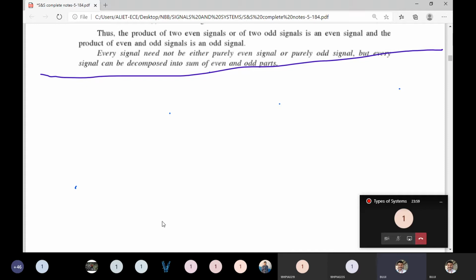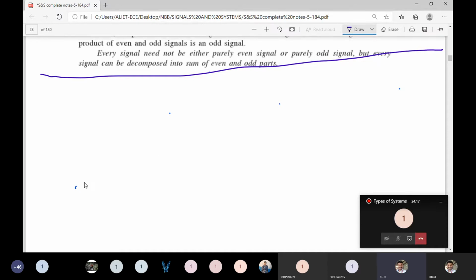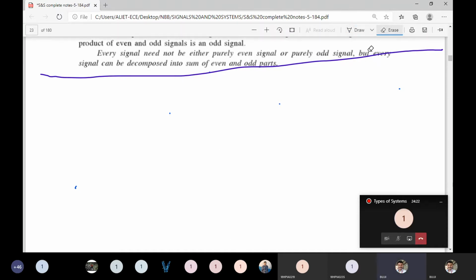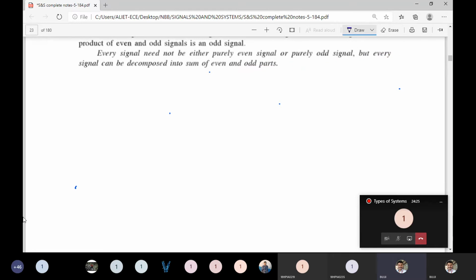equations we write: the voltage equation V equals I into R plus 1 by C into the integral of I dt, plus L into di by dt. Like that, it may be in differential form or integral form. That's why maximum of the equations are differential equations. We will consider the mathematics. Here we are using it.